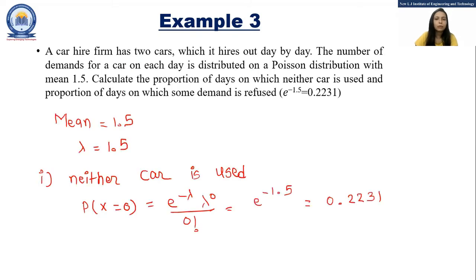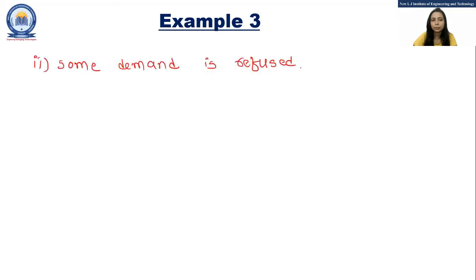So second case is probability that some demand is refused. Here we want to find out the probability that some demand is refused. It is already given that the car hire firm has two cars. So this firm refuses the demand only when these two cars are already hired.